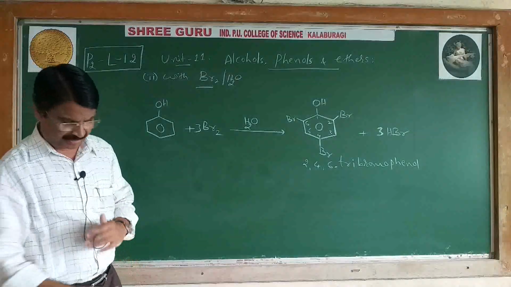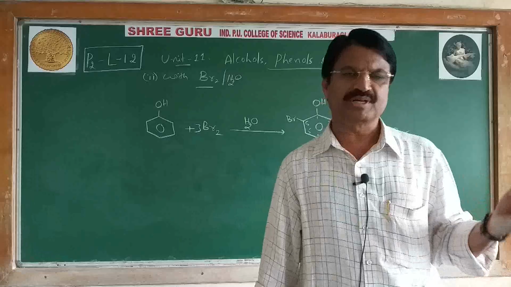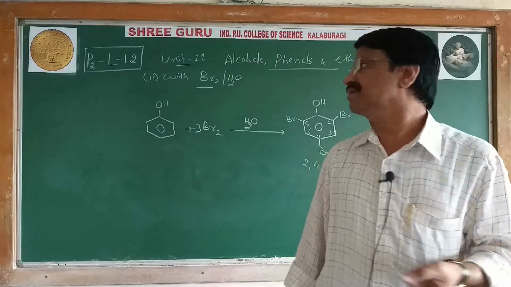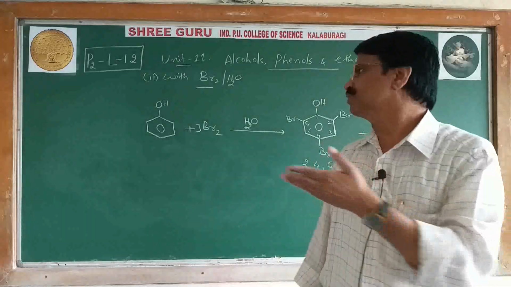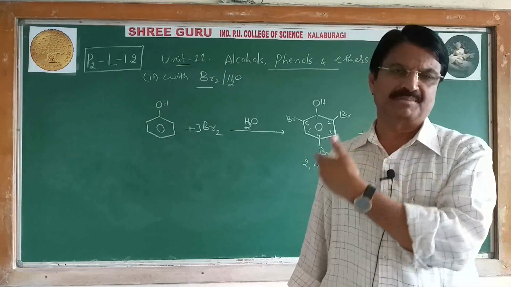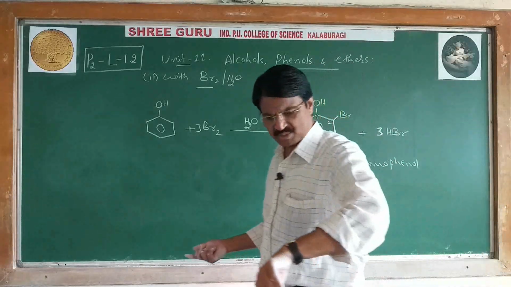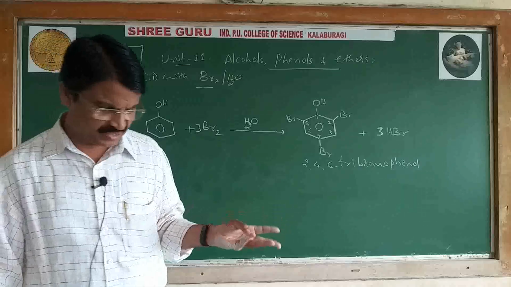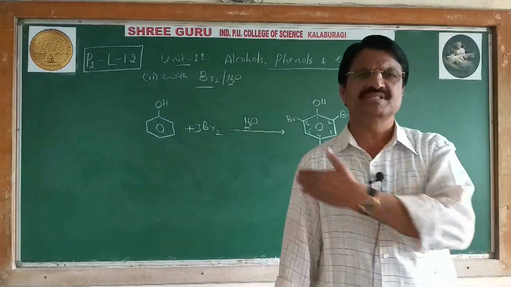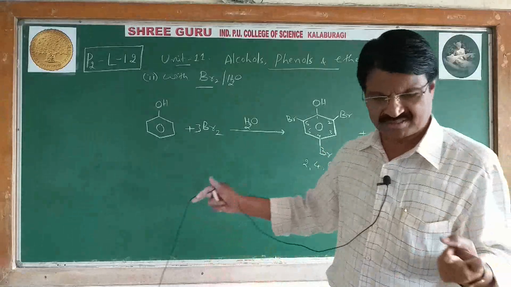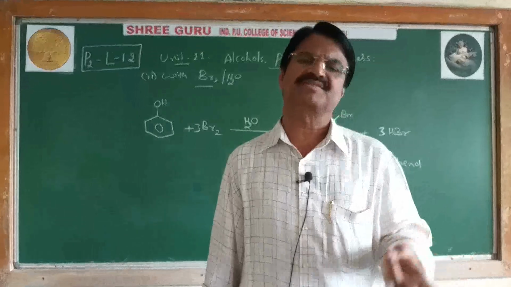Then similarly, for chlorination, chlorine water can be used, or even chlorine in carbon disulfide, but better you use bromine in carbon disulfide, bromine in water, etc. Next, two reactions are over, they are called nitration and bromination. So this is in the syllabus, but two reactions like sulfonation and Friedel-Crafts reaction.